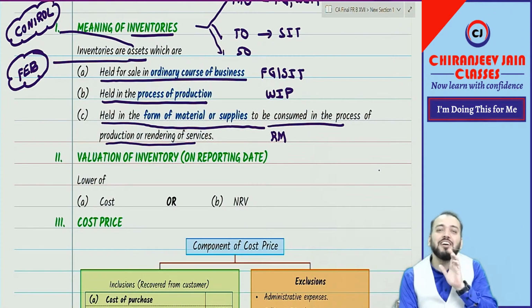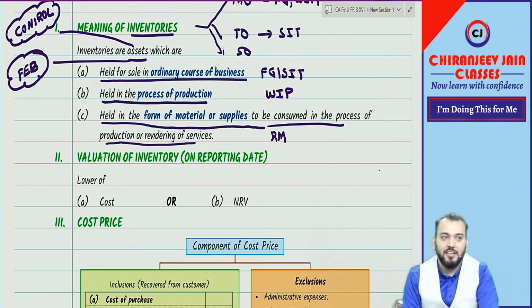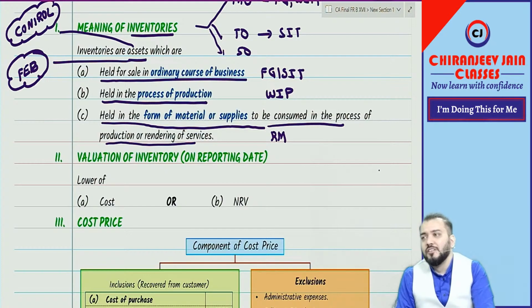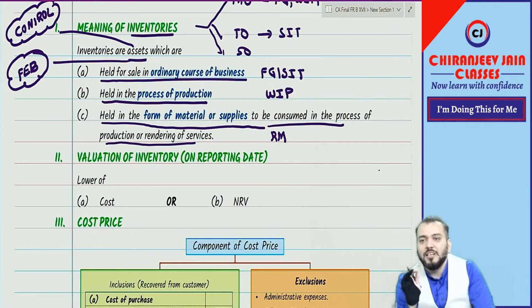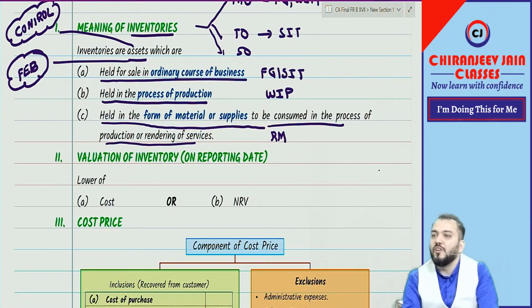It was so much fun in CA Inter. Let me give one example. Let's see whether you have understood AS 5 or not. I'll just ask you one example. Compensation paid to employee on voluntary retirement. You know voluntary retirement? Compensation paid to employee on voluntary retirement.